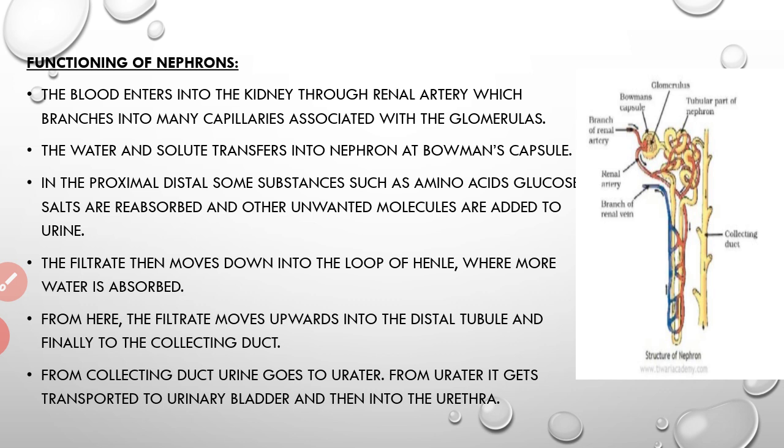From here, the filtrate moves upwards into the distal tubule, and finally it goes to the collecting duct where the urine is collected. And further, from the collecting duct, urine goes to the ureter. From the ureter, it gets transported to the urinary bladder and then into the urethra. So through the urethra, it passes out.